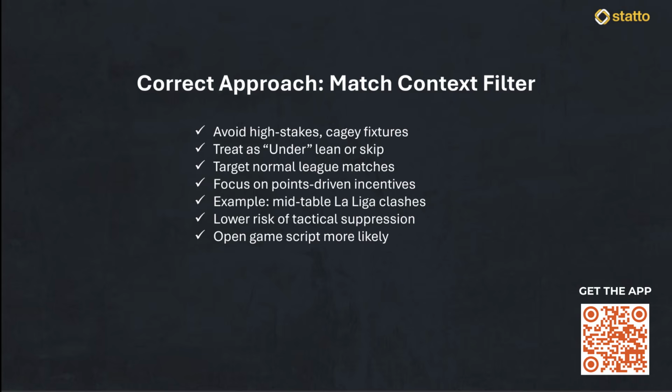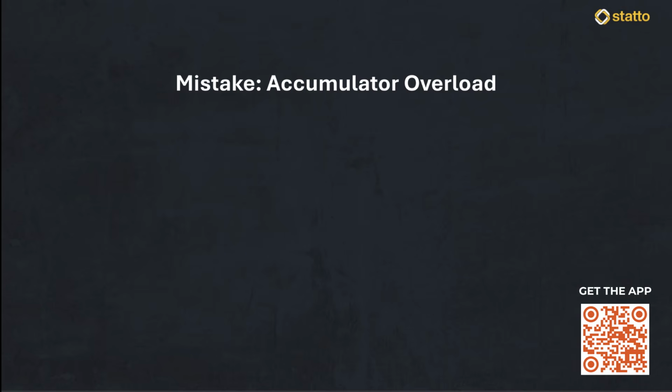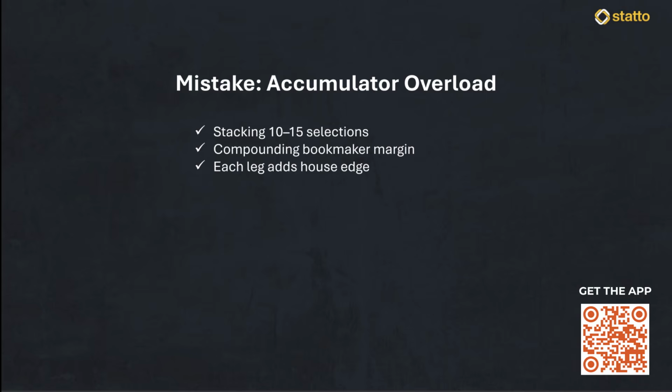And finally, the last mistake, and honestly the most impactful insight of the entire video, is the mistake of multifold accumulator madness in the over 1.5 market. Because the odds for 2 goals are naturally lower, casual punters often stack 10 or 15 teams together to try and juice up the payout to a massive long shot. What this mistake represents is the mathematical compounding of the bookmaker's margin. Why it matters is that each leg you add contains a house edge, and when you multiply them together, you are making it statistically impossible to win over the long term.